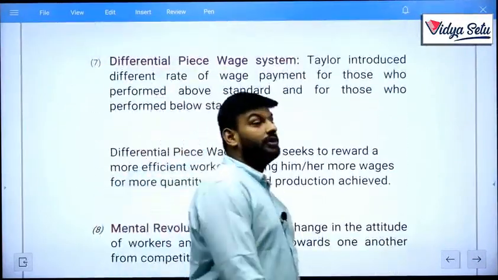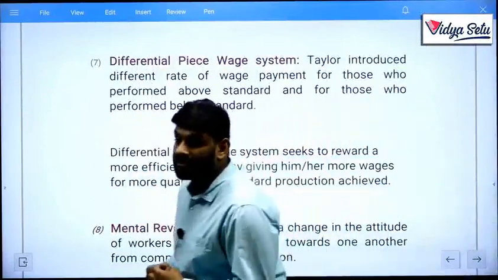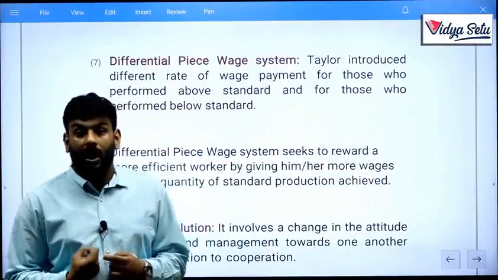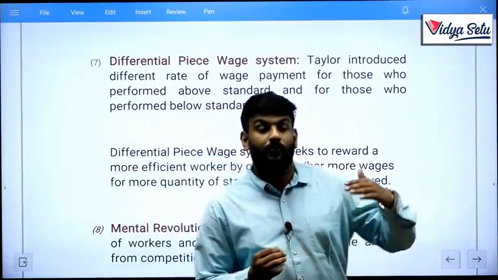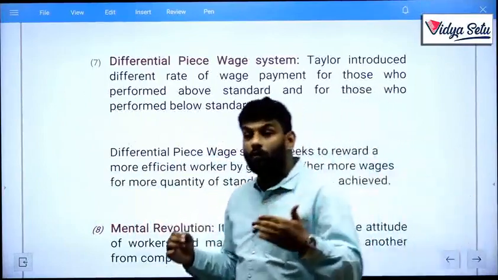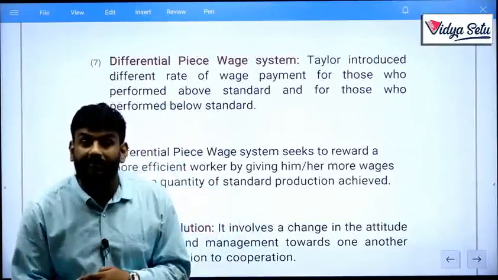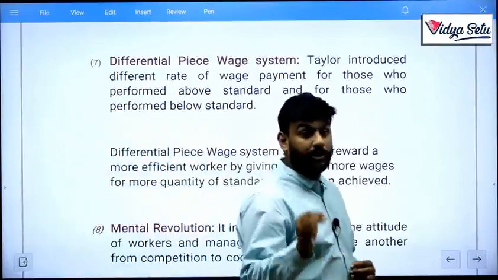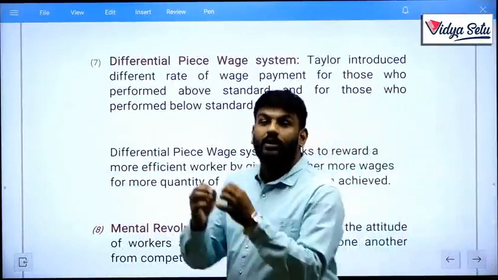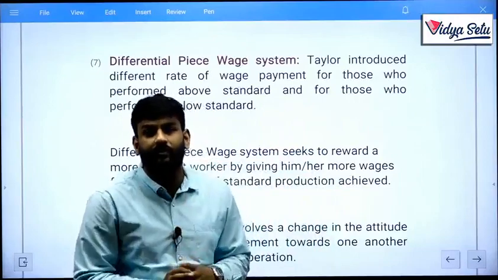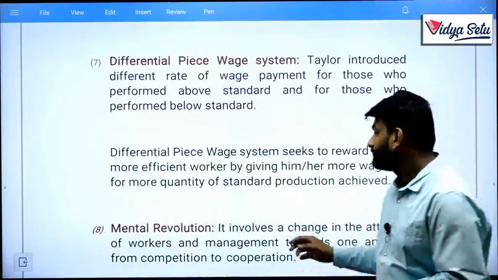Next, differential piece wage system. You need to pay workers on the basis of the production they have made on a particular day. How many pieces they have made, you need to pay for that. Anyone who is producing more than standard products, more than required products, then reward them. Or anyone who doesn't make standard products or who is making less than standard products, then don't reward them. Just pay them the wage rate, as well as punishments or something like that.